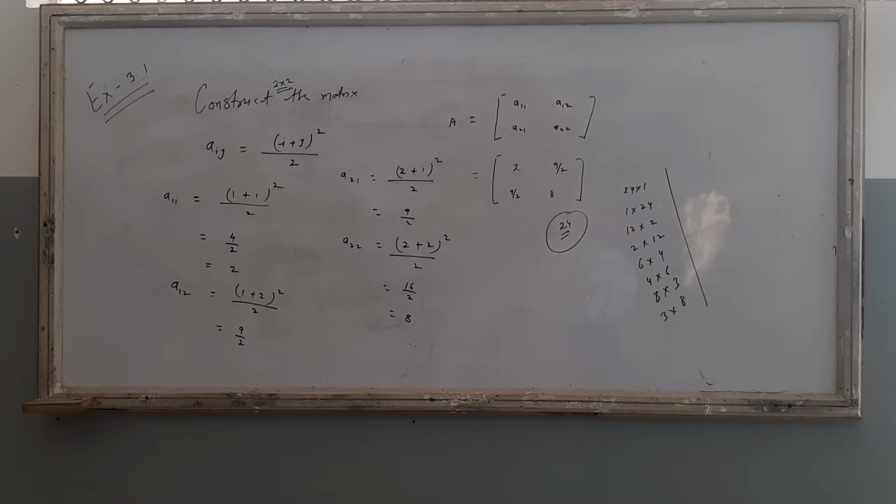Yesterday I discussed the sum of 2 matrices and the difference of 2 matrices, but today I will discuss the product of 2 matrices. Students, how do we multiply 2 matrices?